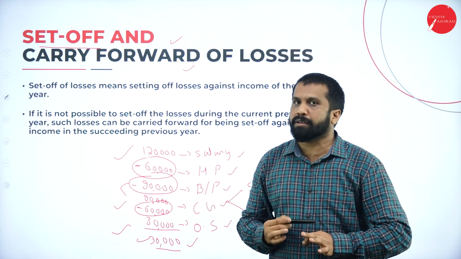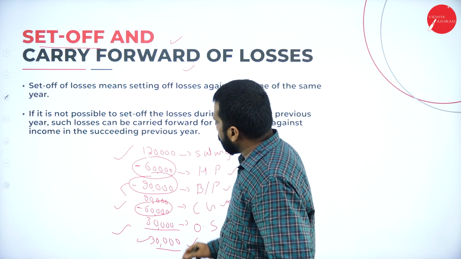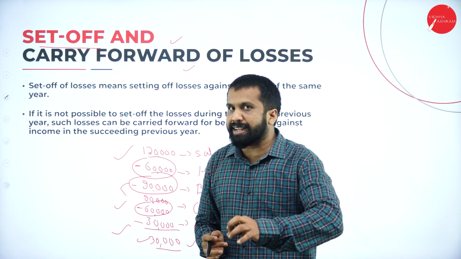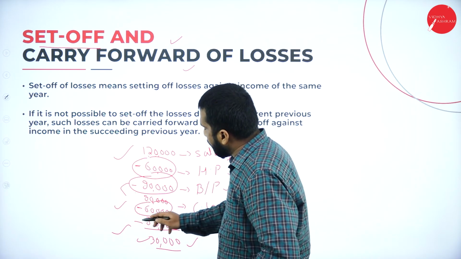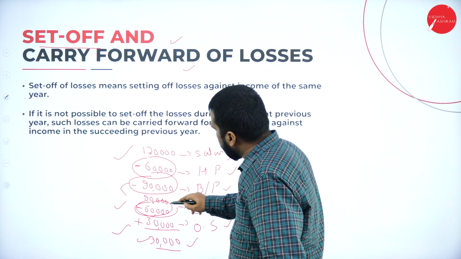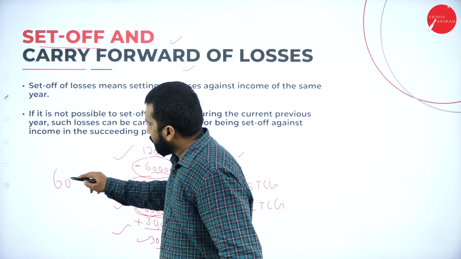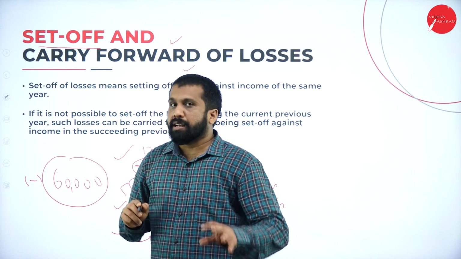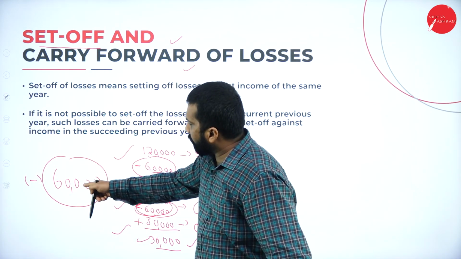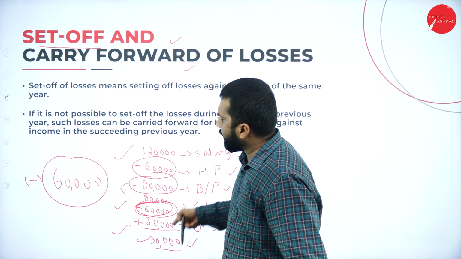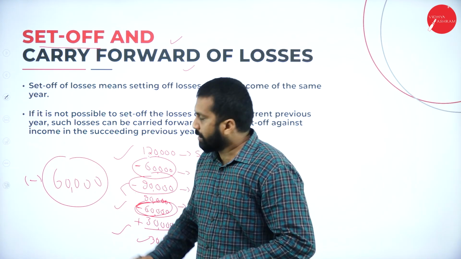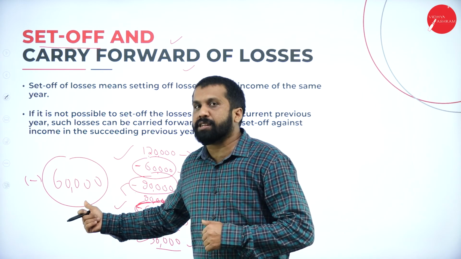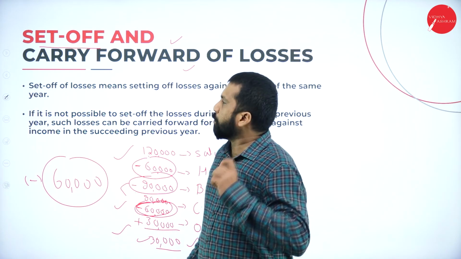What is carry forward? Very simple. Just assume that you got another 30,000 loss. Or else, let it be positive only. Your long-term capital gain, how much is loss? 60,000. What is the loss? 60,000. The rule says that you cannot adjust this capital gain loss with anything. Then what should I do with this minus 60,000? You have an option. What is that?